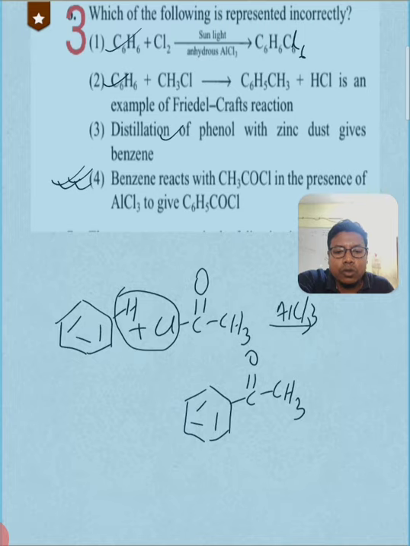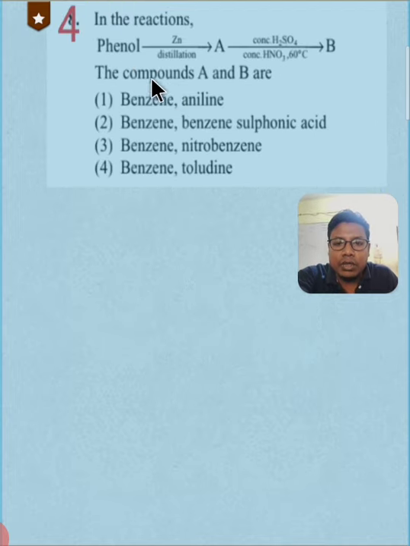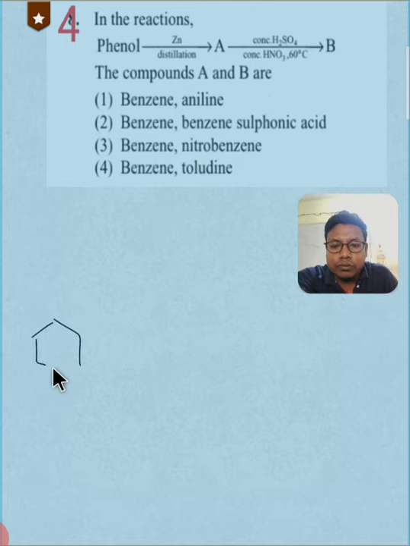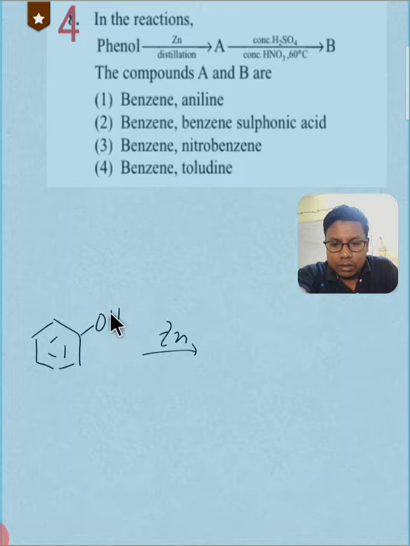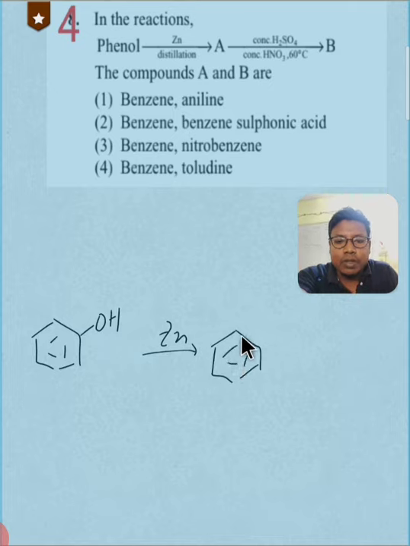Okay, let me go to the fourth question. In the reaction, phenol reacts with zinc distillation, A is formed, and on reacting with concentrated H2SO4 and then concentrated HNO3, B is formed. So what are A and B? Let me write this phenol. This is our phenol, and if phenol is reacted with zinc dust and heated, zinc oxide will go out and we will get benzene. So A must be benzene.